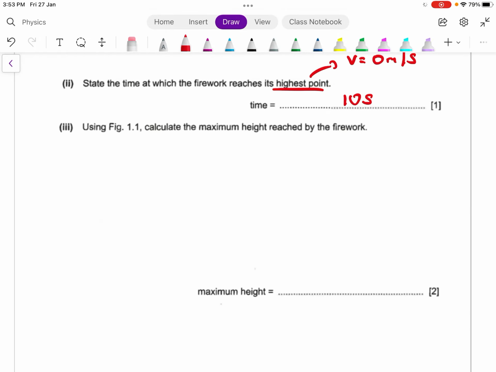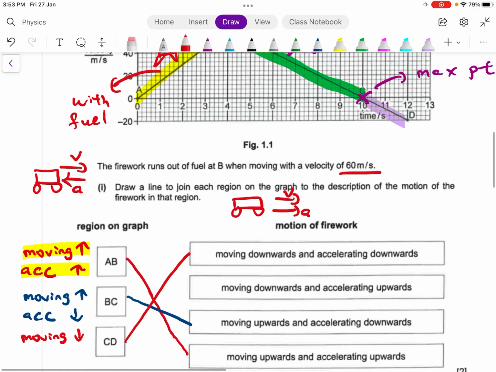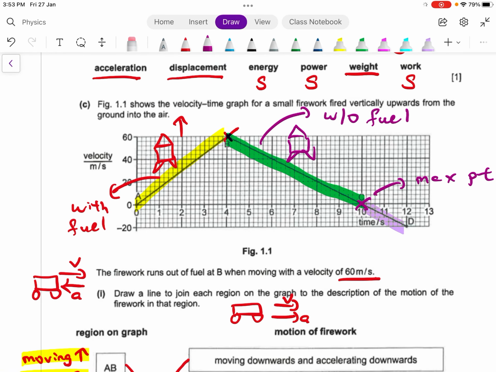The last part of the question: using figure 1.1, calculate the maximum height reached by the firework. For maximum height, look at the graph: the maximum height is the area of this triangle, up until you reach the maximum point. After that, the triangle of CD is irrelevant because CD is where you begin to fall.